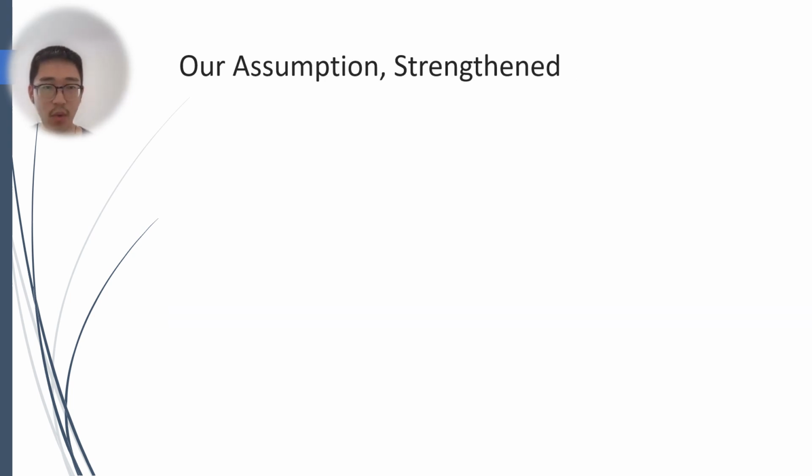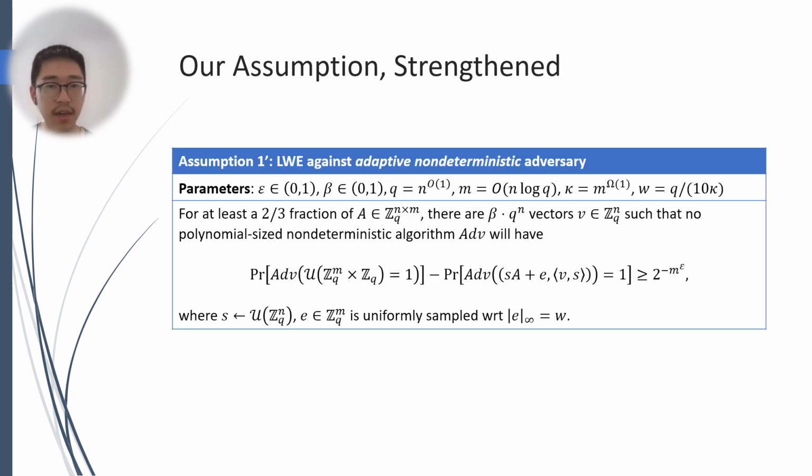We can further strengthen our first assumption to obtain a hardness result for range avoidance against non-deterministic algorithms. The assumption is called LWE against adaptive non-deterministic adversary. With the same set of parameters, the assumption means for at least a 2/3 fraction of the matrices A, there are a beta fraction of vectors V such that no polynomial sized non-deterministic adversary will accept the uniform distribution more often compared to the LWE sample with an advantage of 2 to the minus m to the epsilon, whereas the LWE sample is still the same with uniformly sampled secret and uniformly sampled error with respect to some infinity norm constraint.